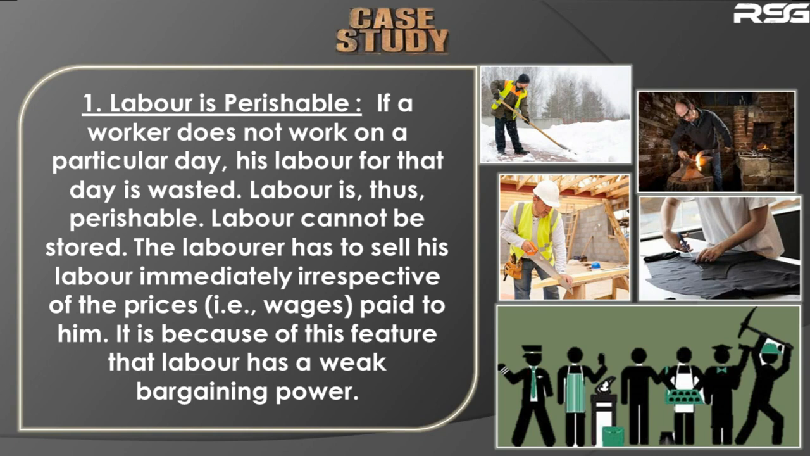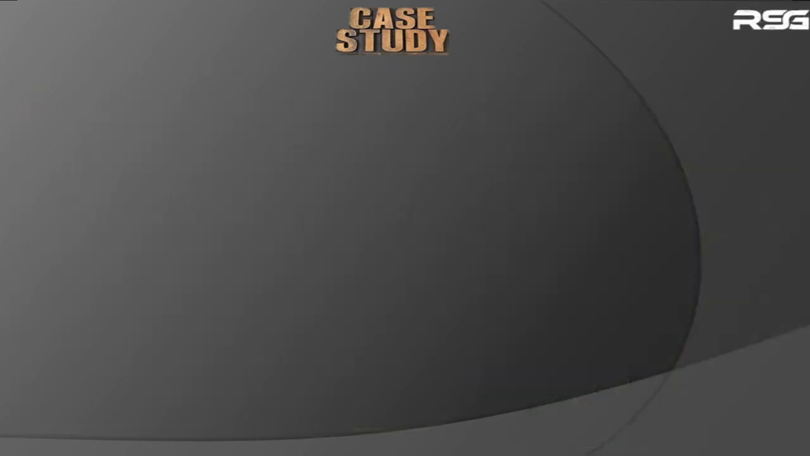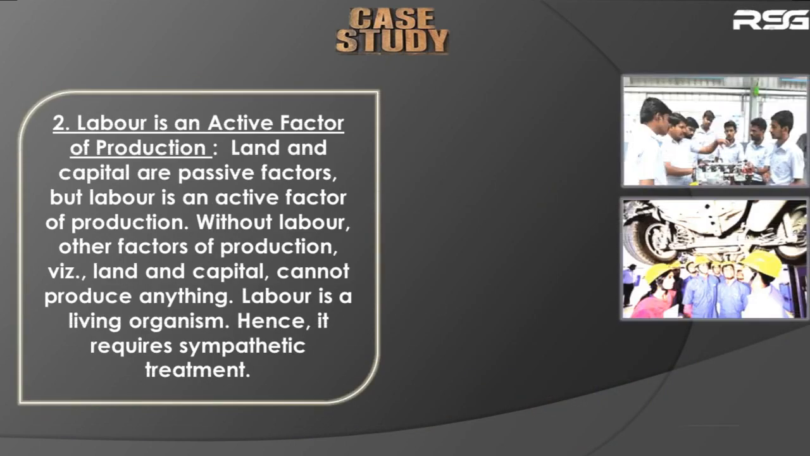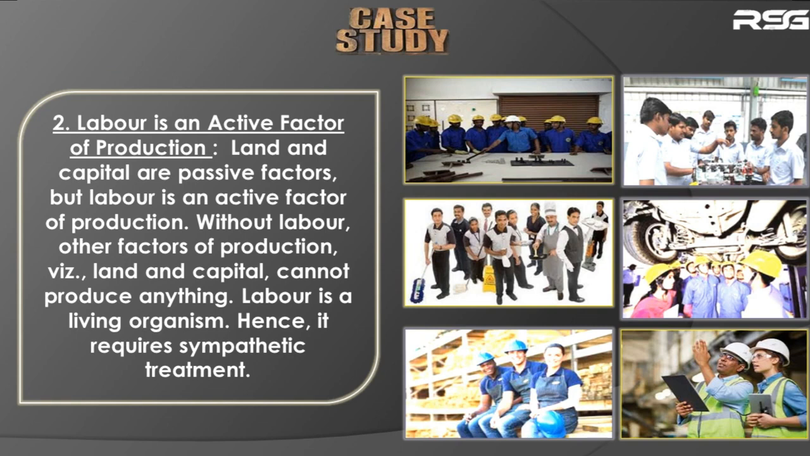Now let us see the second characteristic. The second is that labor is an active factor of production. If you compare labor with other factors of production like land and capital, you see that land and capital are passive factors of production, whereas labor is an active factor of production. This way, it makes labor a special factor of production.